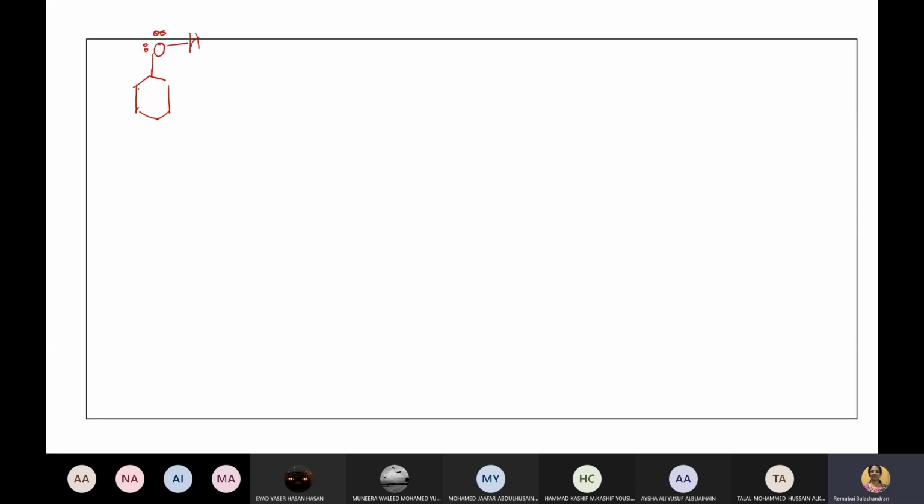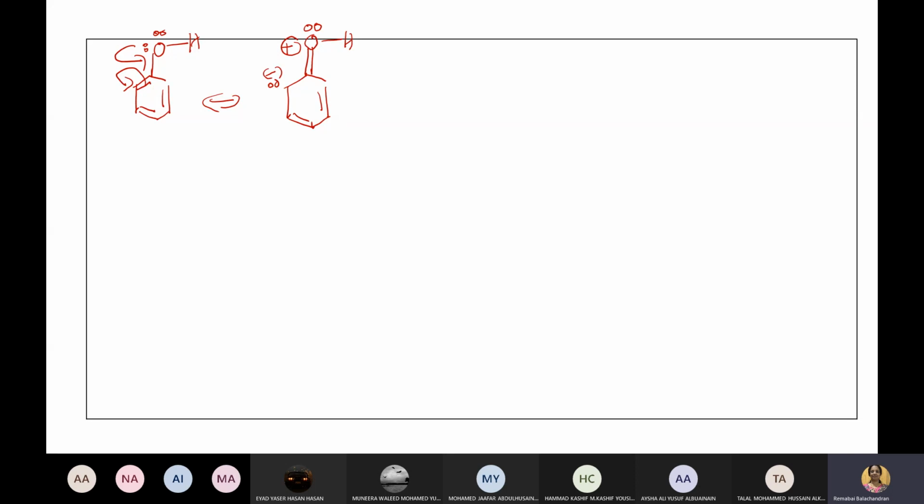OH, 2, 4. The same here. So what will happen? These two will form a bond. This bond will shift. So what do you get here? Double bond OH. The lone pair has a positive charge. This will go here. This remains same. This remains same.